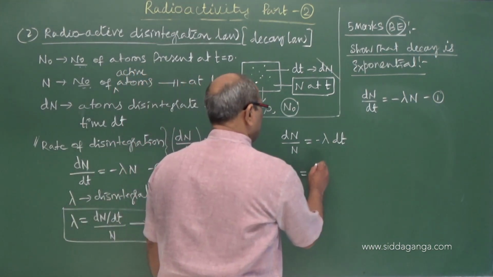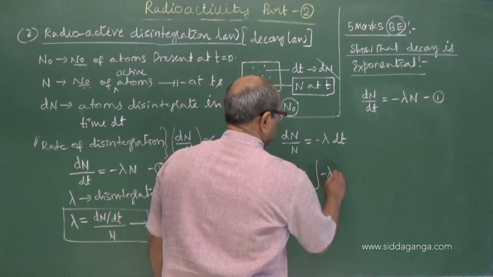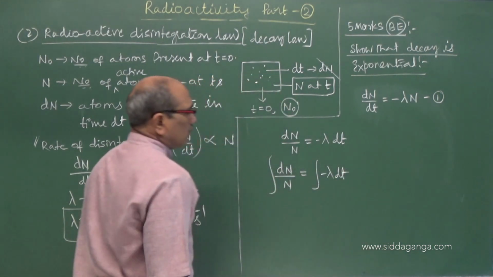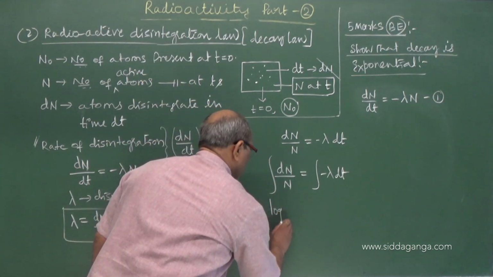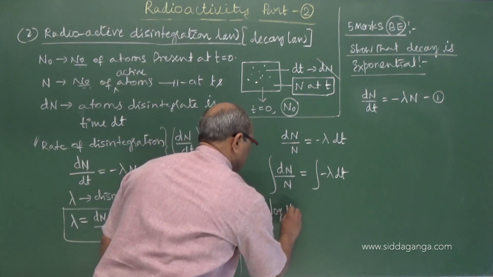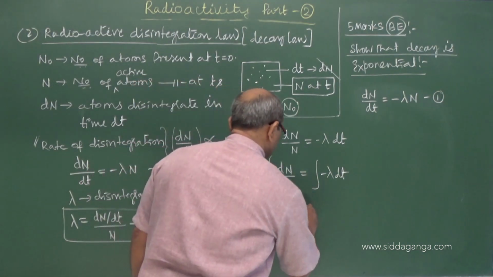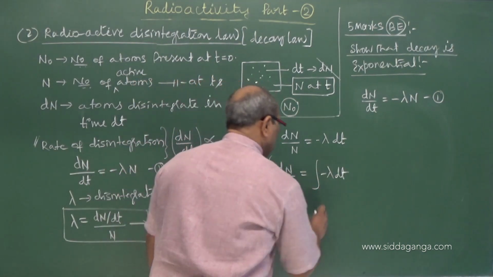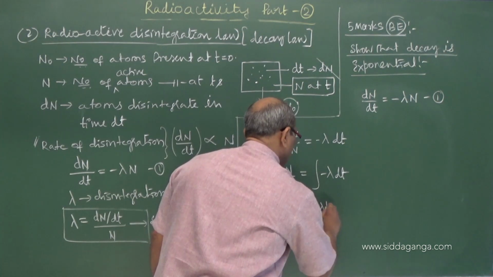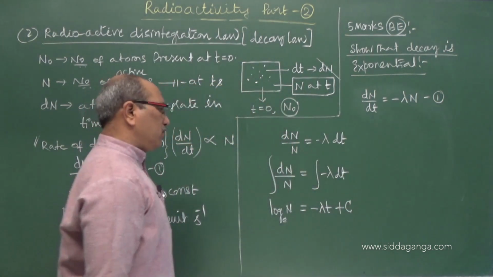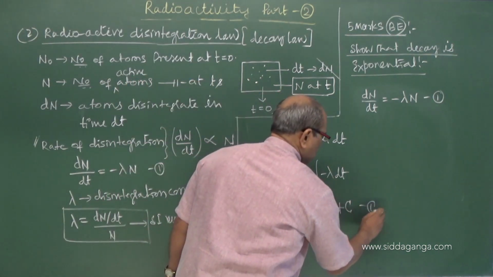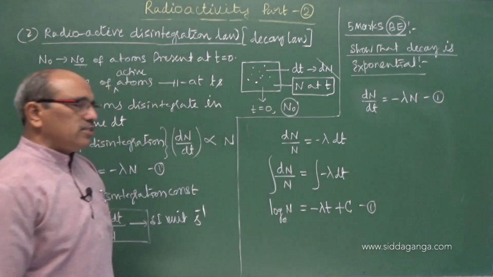Integrate on either side. The integral of dN by N, you know, is log to the base e of N, equal to minus lambda t plus c. It is an indefinite integral, so I brought the integration constant as c.